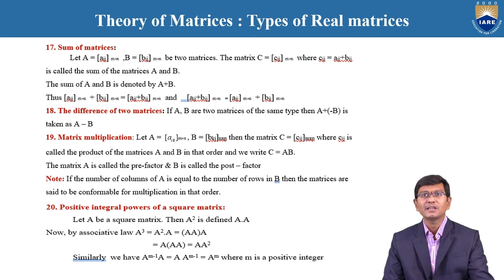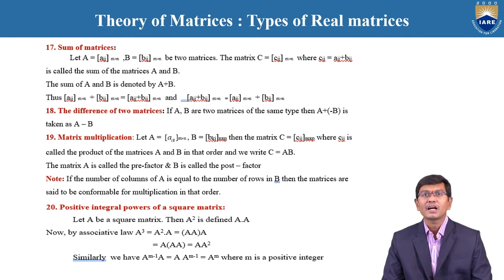Matrix multiplication is nothing but, for example, A comma B are matrices, where A is equal to A I J with order M by N, and B is also the matrix B I J with order N by M. Then if it is the multiplication AB, the output is M by N into N by M. Then the N by N, that means the columns of A and the rows of B, cancel. Then you get the resulting matrix AB, which is considered the matrix C.